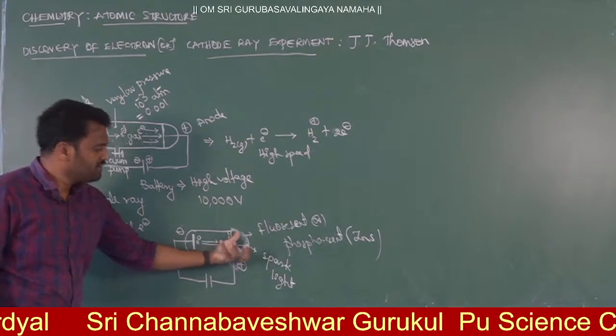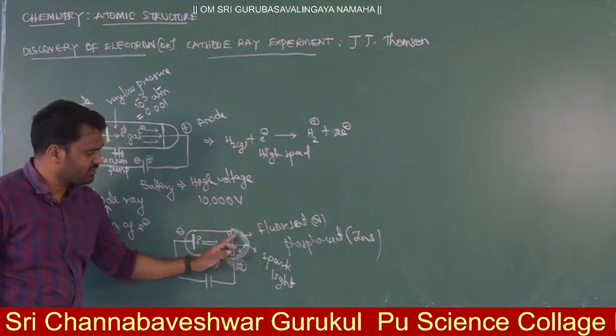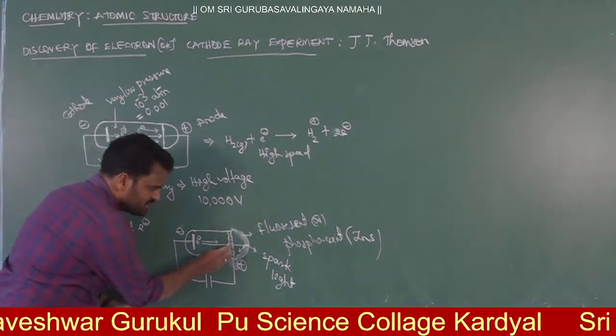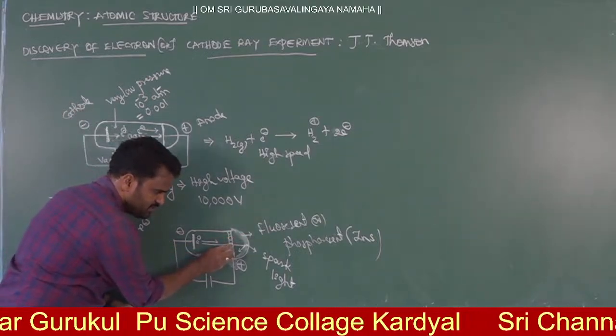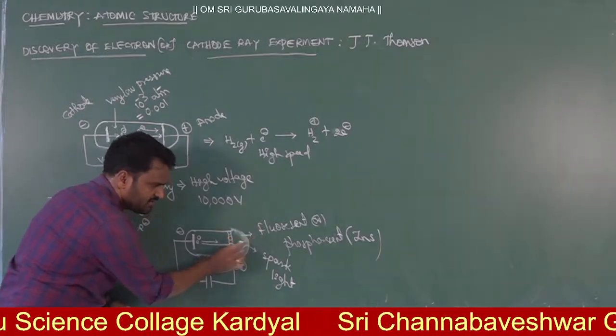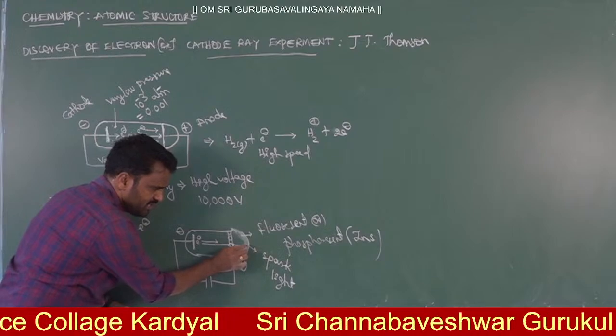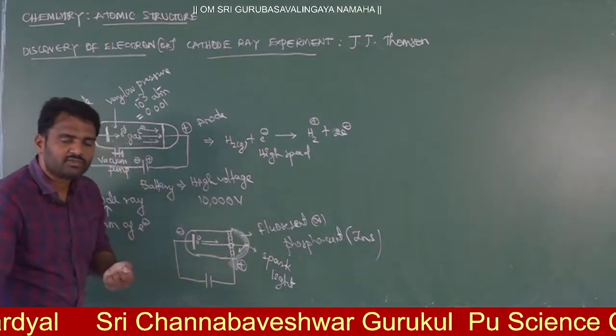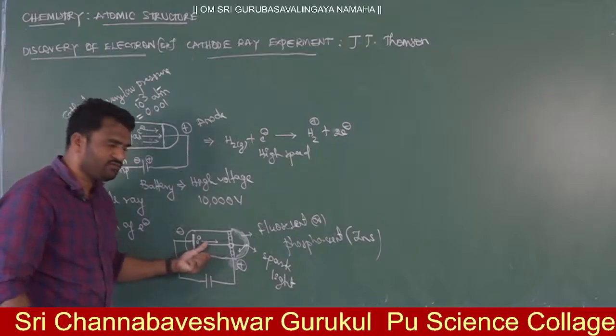But when you coat the backside of the anode with a fluorescent material, then via the empty space, the pores in the anode, the electrons will travel and hit the backside of the anode. When they strike the surface of this coating, definitely they will give the spark. So getting a spark means what? It is the nature of one kind of particle.